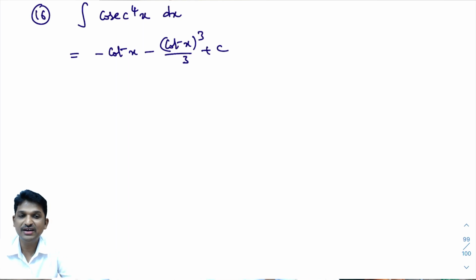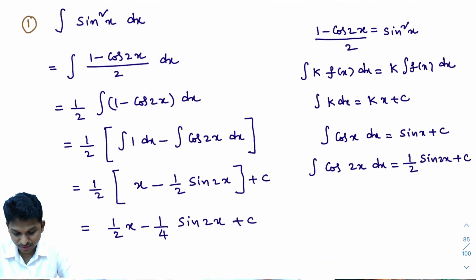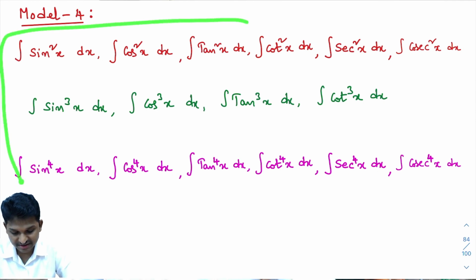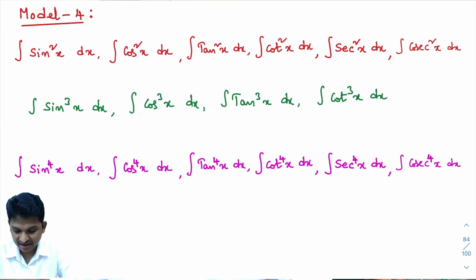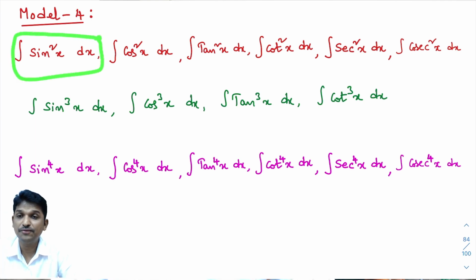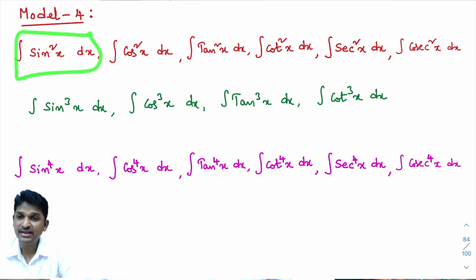I hope you understand today's class. Whatever problems we did today, they are very, very important. See this? These problems are very, very important. Total 16 problems we are going to complete. And the point is, this is not yet over. In the next class, there is a continuation of this. Suppose integral of sine square 2x plus 3 dx. How to do it? In place of x, if 2x plus 3 is there, how to do it? In the same way we did this problem, we will calculate integral of sine square 2x plus 3 dx.